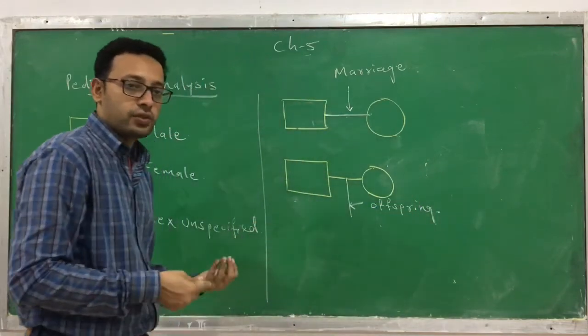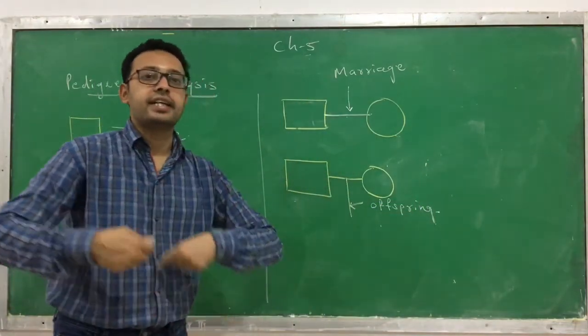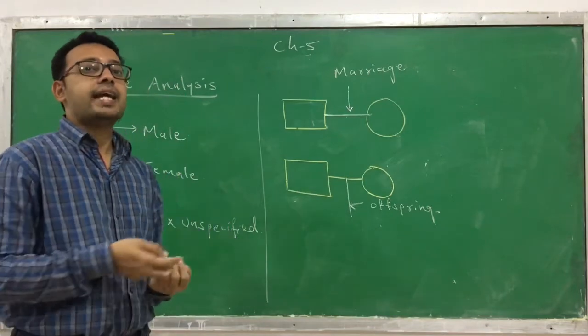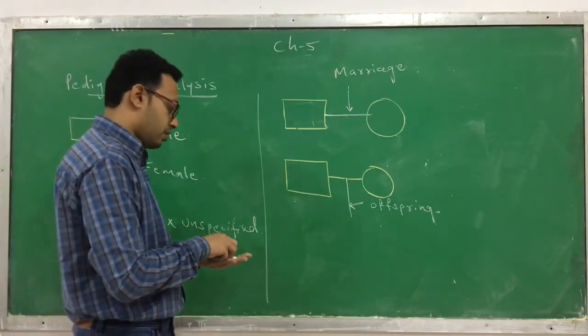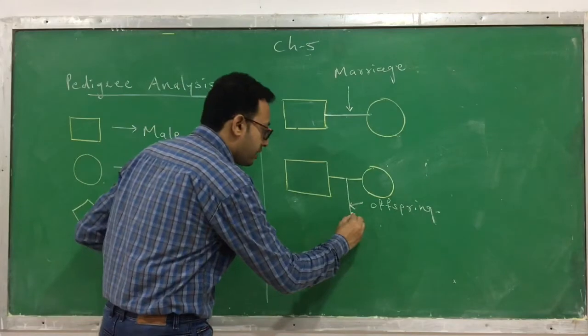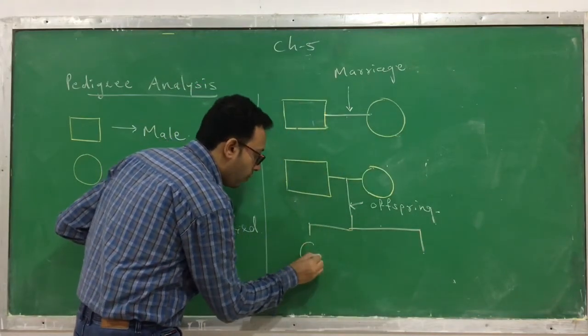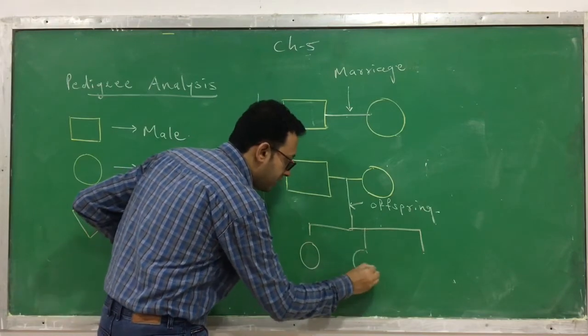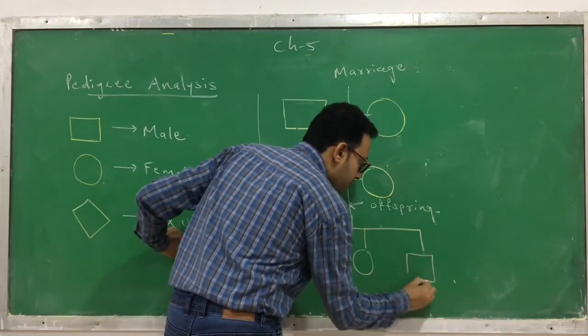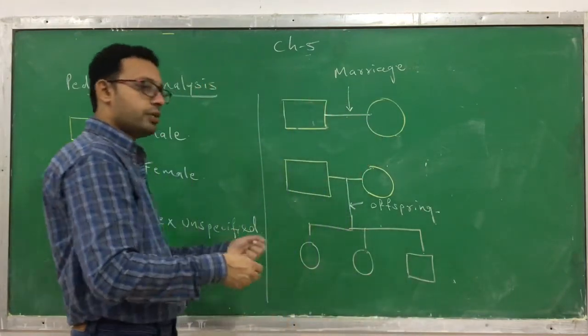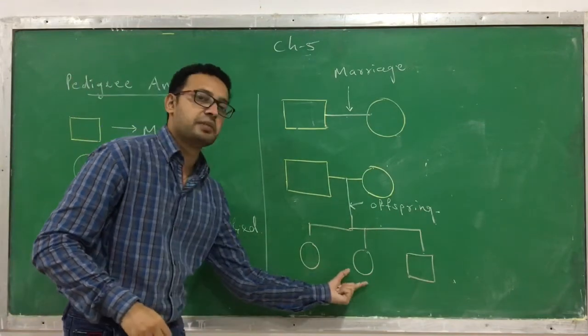That vertical line indicates their next generation. So assume that in the next generation, this couple has 3 children: first a girl, second a girl, third a boy. This is just an assumption.